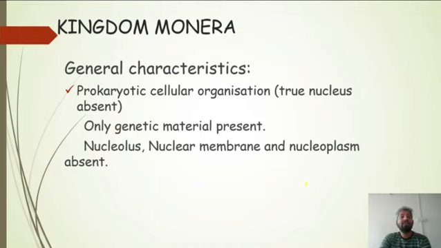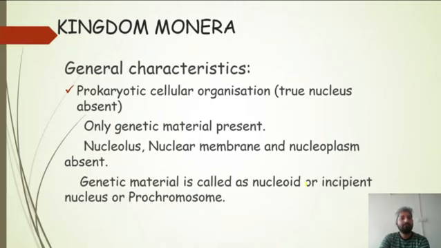The genetic material here is double-stranded DNA, which is circular and coiled. Okay. Genetic material here is known as nucleoid, or it is called as incipient nucleus, or it is called as prochromosome, or it is called as genophore. Okay. So this we have studied yesterday. Now let us continue further.